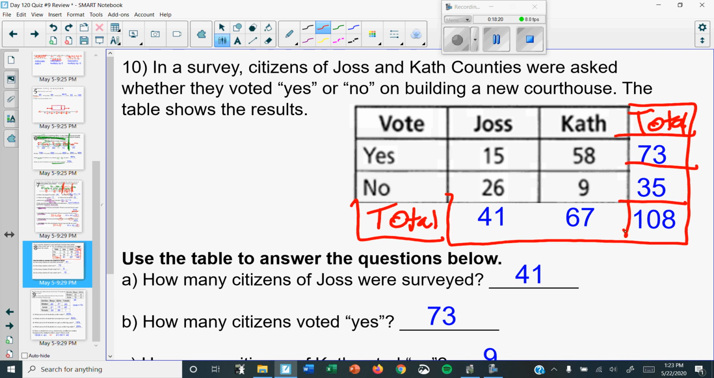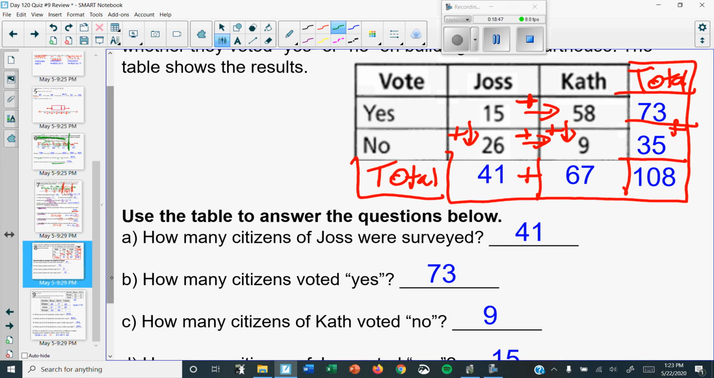Here, I'm even going to finish it so it really looks nice. How beautiful. So remember, when you go to the outside, you add. So you're just going to add across, add down, add down. You add to the outsides. And you know you added correctly because 41 plus 67 gets you 108, and 73 plus 35 gets you 108. So now you can answer the questions.